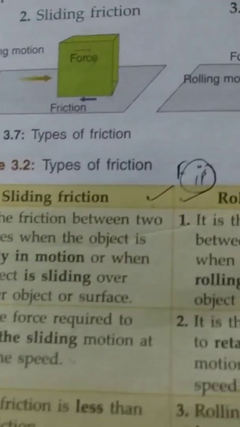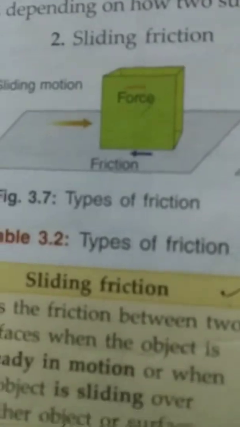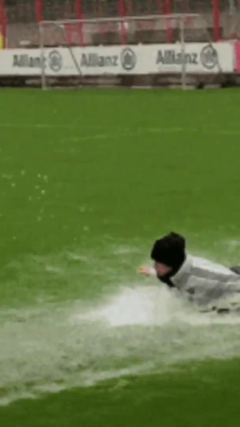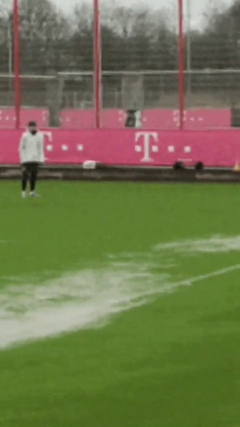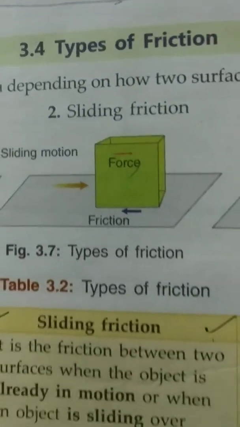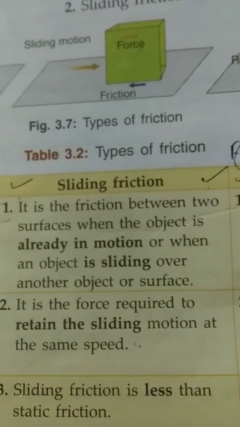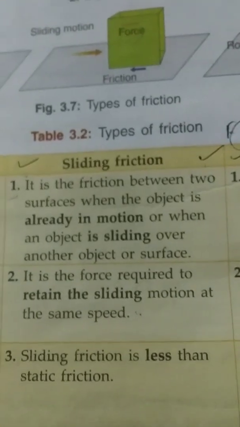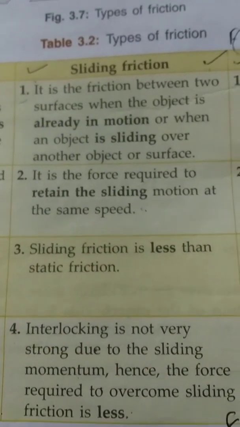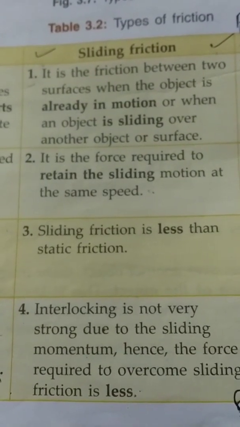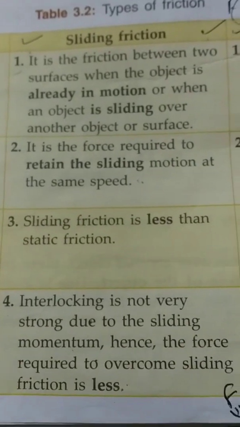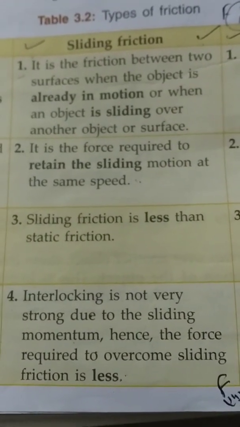In the case of sliding friction, it is the friction between two surfaces when the object is already in motion. You can see this arrow shows the object is in motion, or sliding over another object. It is the force required to retain the sliding motion at the same speed. Sliding friction is less than static friction, and interlocking is not very strong due to the sliding momentum. Hence the force required to overcome sliding friction is less.